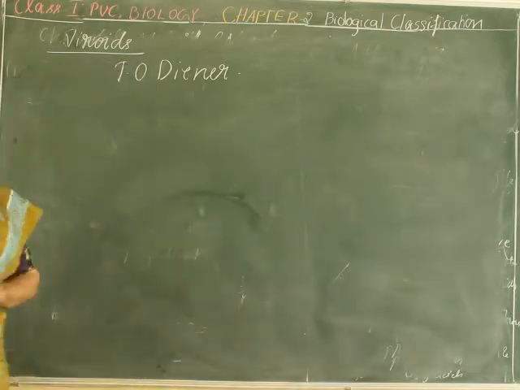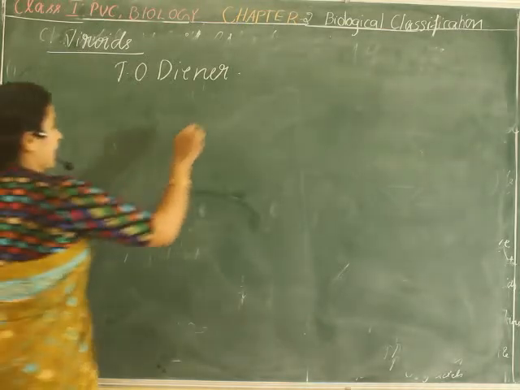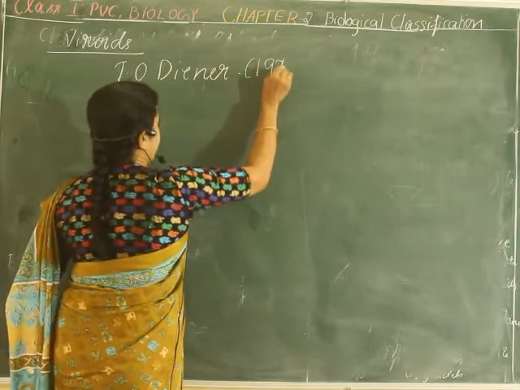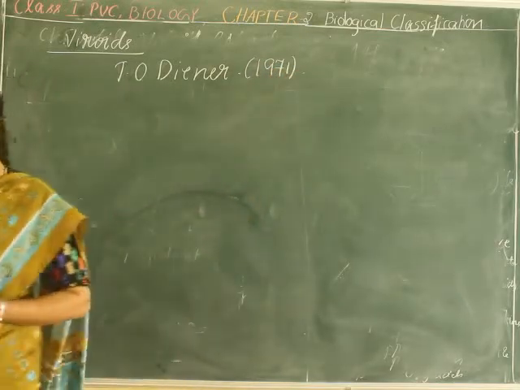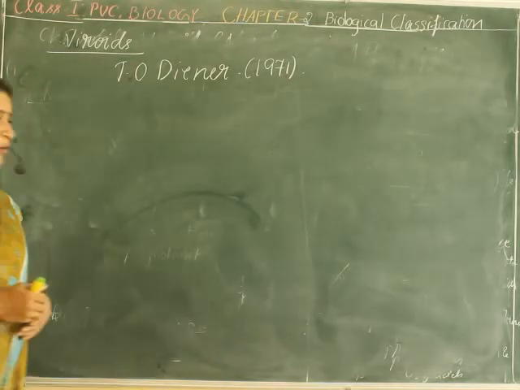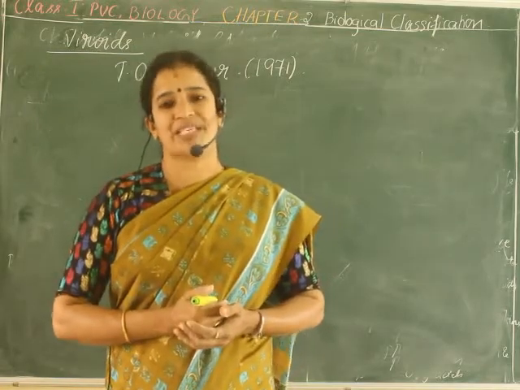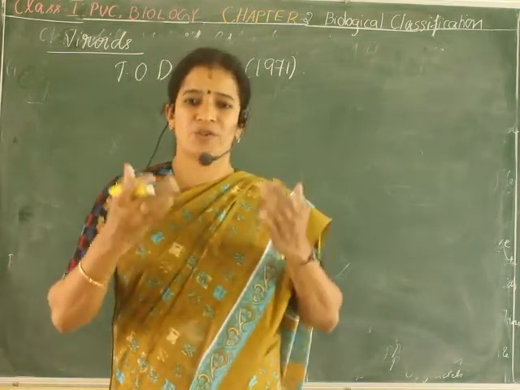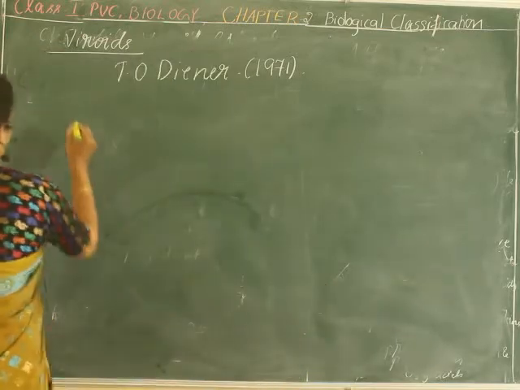T.O. Diener, in which year did he discover viroids? In the year 1971, viroids were discovered by T.O. Diener, and they were found to be a new infectious agent, smaller than viruses. So viroids are smaller than viruses.